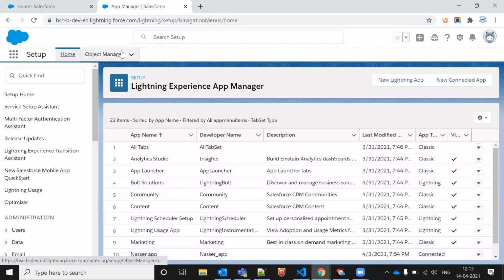Okay, so I have one question to both of you. Let's say I have a requirement. There is one custom object which I need to create, there are more than 50 fields which I need to create. So how much time do you think it will take? Which approach will you follow? Let's say it is 200 fields you need to create in one object. You are setting the data model and all.